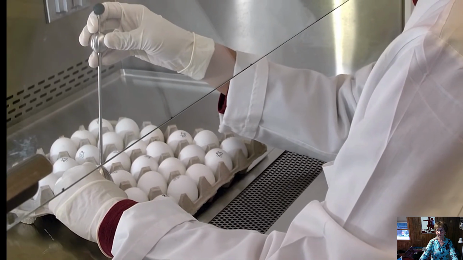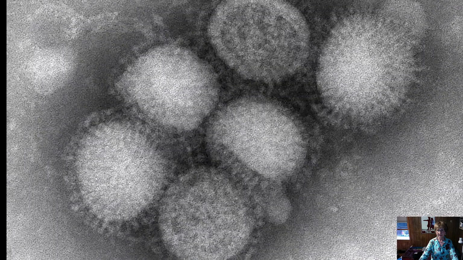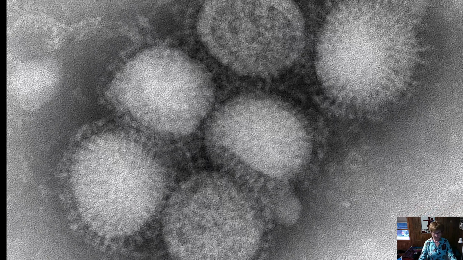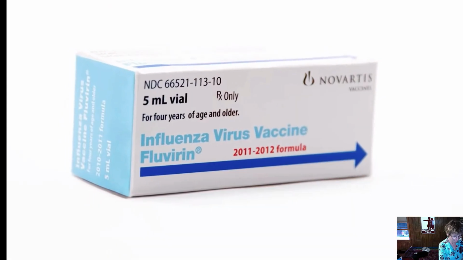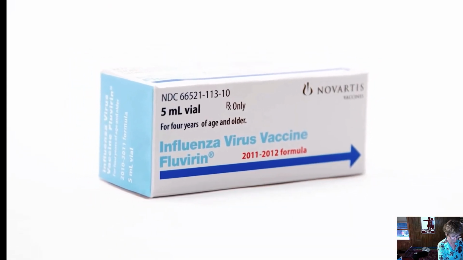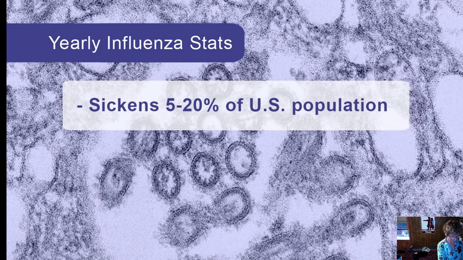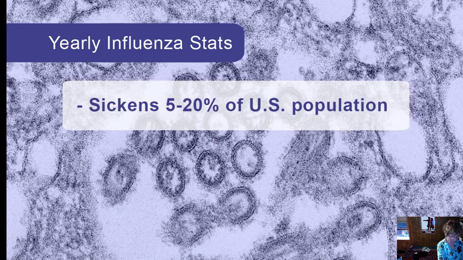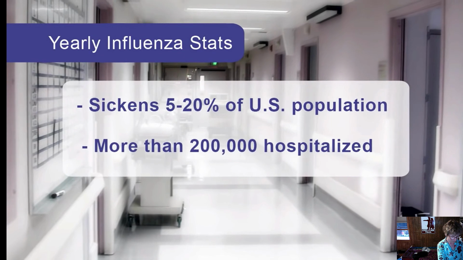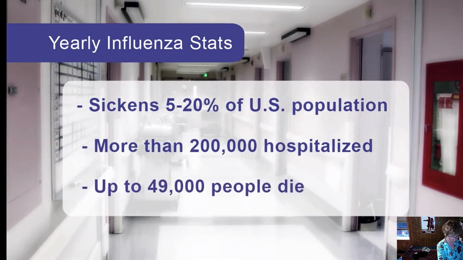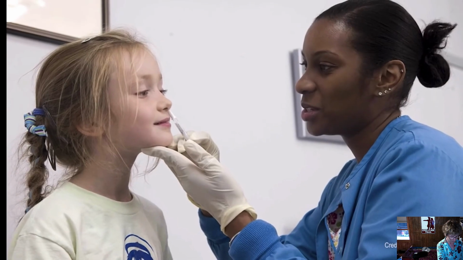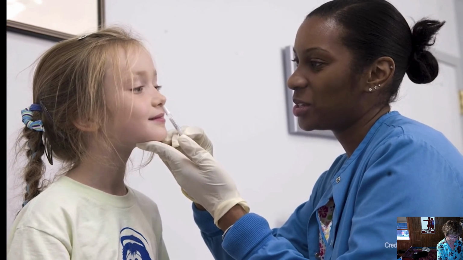Each year, flu vaccine is made to protect against the most common flu viruses predicted to circulate among the population. Historically, scientists have done a remarkable job of matching the vaccine to the circulating viruses. Although there is an effective vaccine, not enough people choose to get it. As a result, influenza sickens between 5 and 20% of the U.S. population each year. More than 200,000 people may be hospitalized, and up to 49,000 people may die. That is why health officials recommend flu vaccination before every flu season.